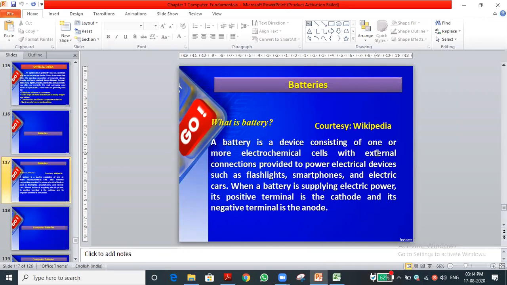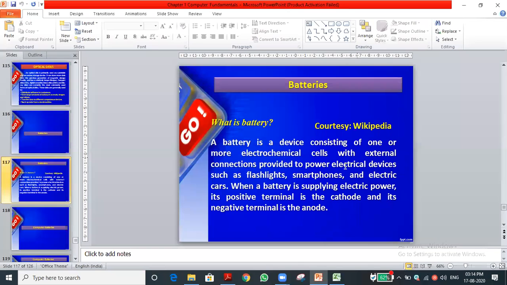We have to connect it with an external connection. Nowadays in mobile phones we get non-removable batteries also. In some phones we can remove the battery, in some we cannot. In your phone, is it possible to remove the battery? No, sir. Nowadays phones come with non-removable batteries. With a slightly older phone, we can remove the battery separately. That is the concept.